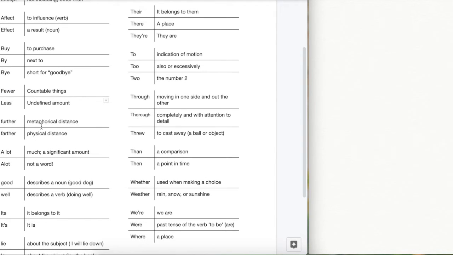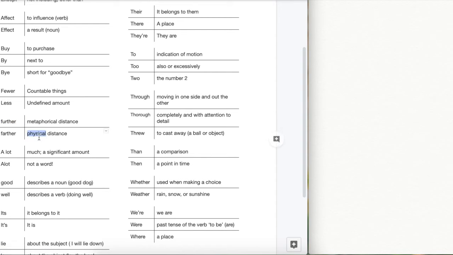Let's take a look at further versus farther. Further is a metaphorical distance. So he wants to go further and extend his learning by reading the dictionary, something like that. You want to go deeper into something, but in a way where you don't actually mean physical distance.